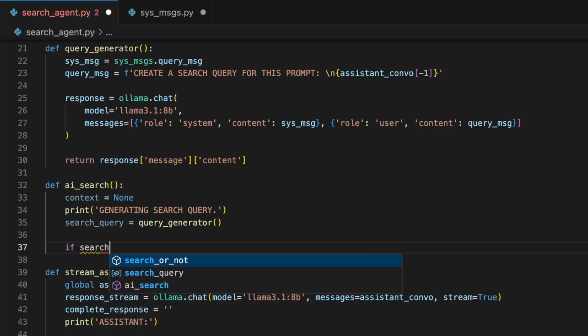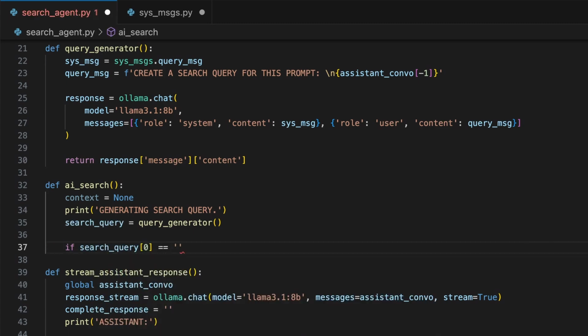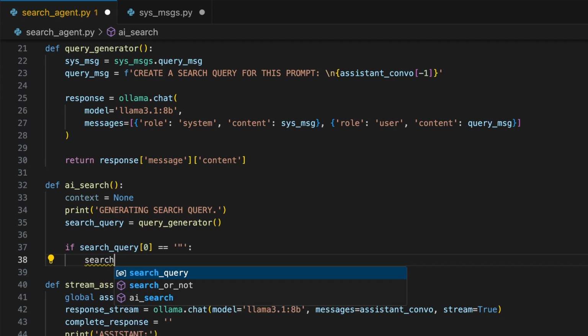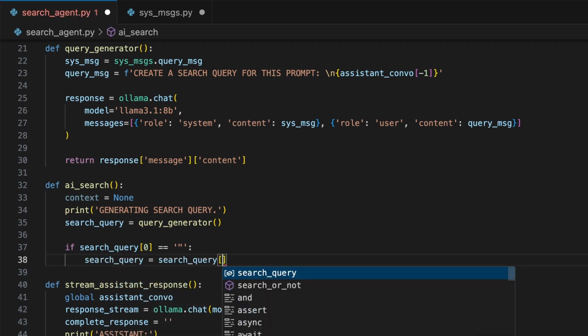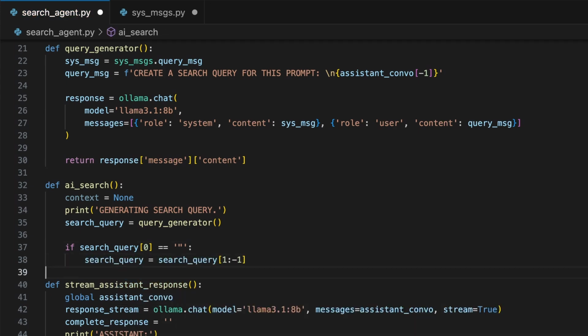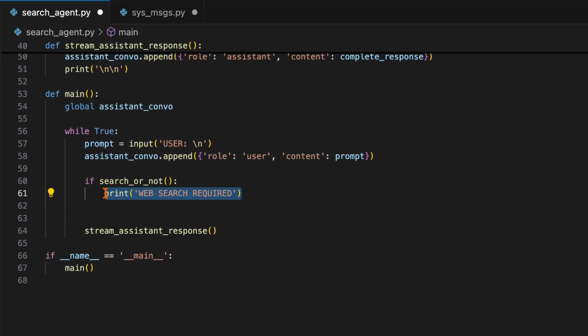So in the AI search function, we can check if the first character in the search query is a quote, and if so, we can remove the first and last characters from search query. In the main function, we can remove the print statement and set a new variable context to equal the results returned from our new AI search function.